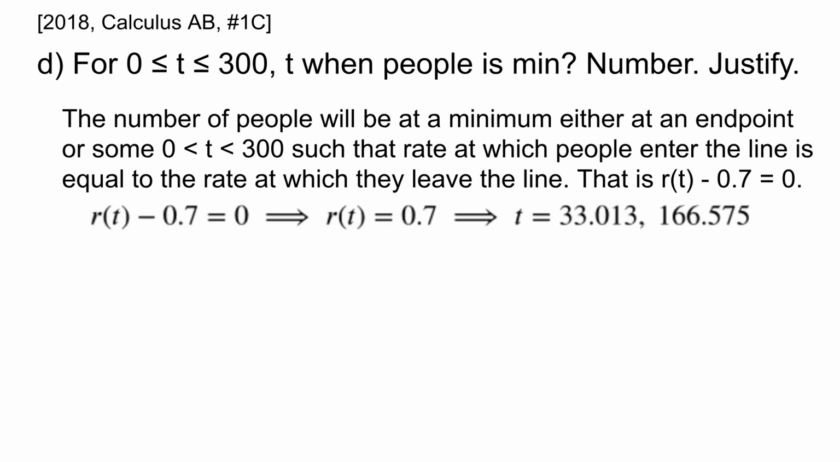R of t minus 0.7 equals 0 implies that r of t equals 0.7. And since this is a calculator active question, we can use a calculator to solve this equation. The two solutions we get are t equals 33.013 and 166.575.